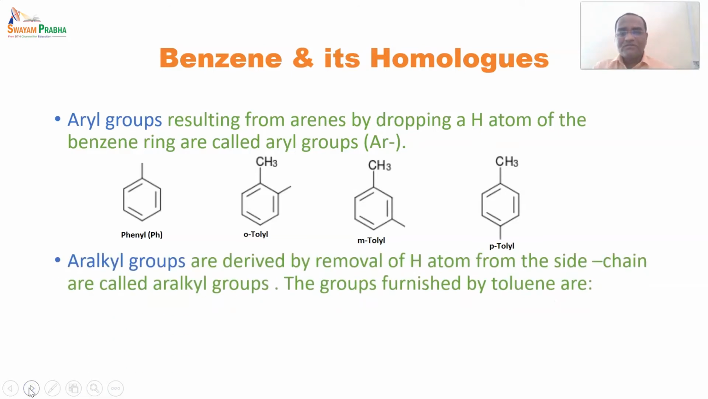After that, the next class of benzene and its homologues, that is aryl alkyl groups. Aryl alkyl groups are derived by removal of a hydrogen atom from the side chain. The groups furnished by toluene are: such a kind of structure is said to be a benzyl. So it is having an alkyl. After that, benzyl.